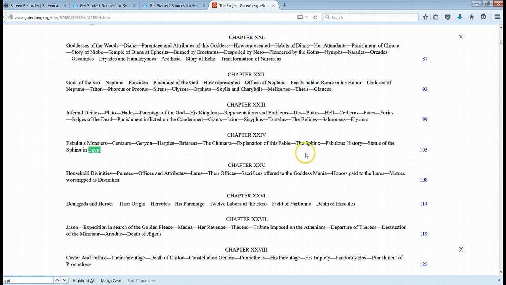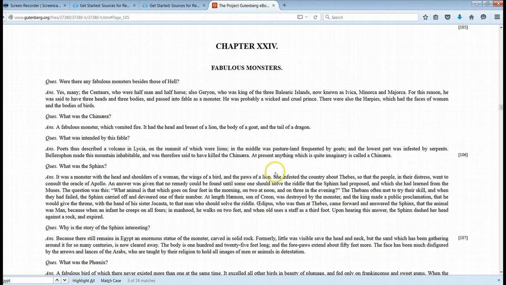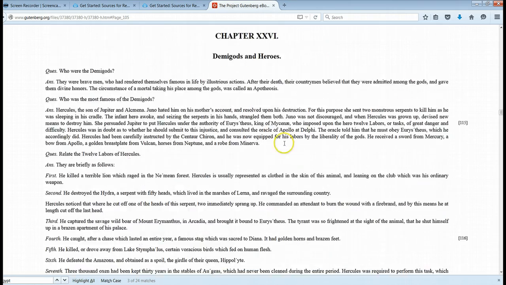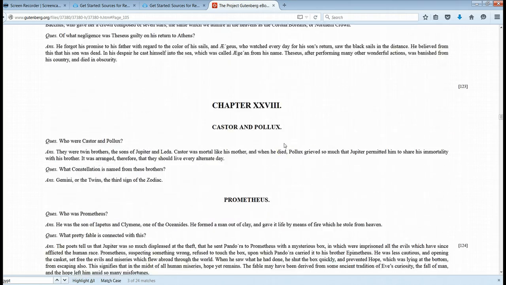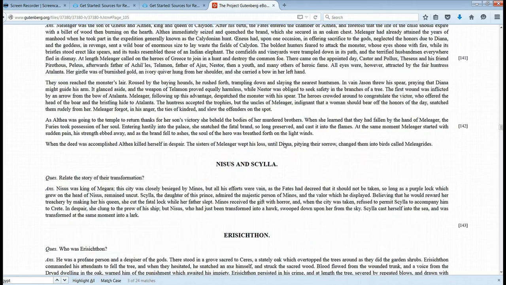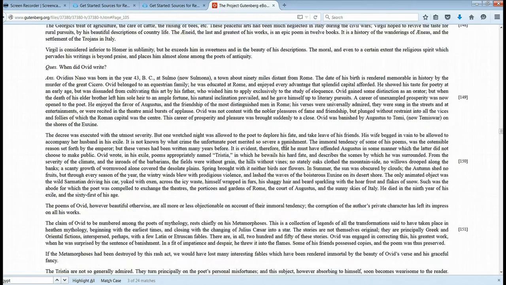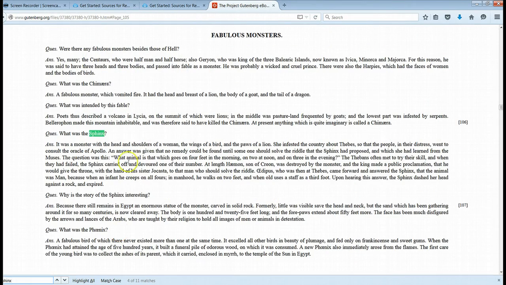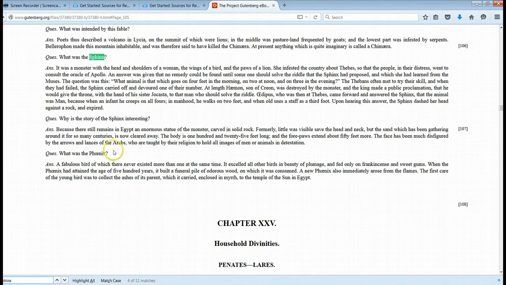I could continue scrolling and scanning, but I'm going to go ahead and jump to that section, and now here is my section where I could learn a little bit about that. So for some of you, Project Gutenberg might be a good choice.